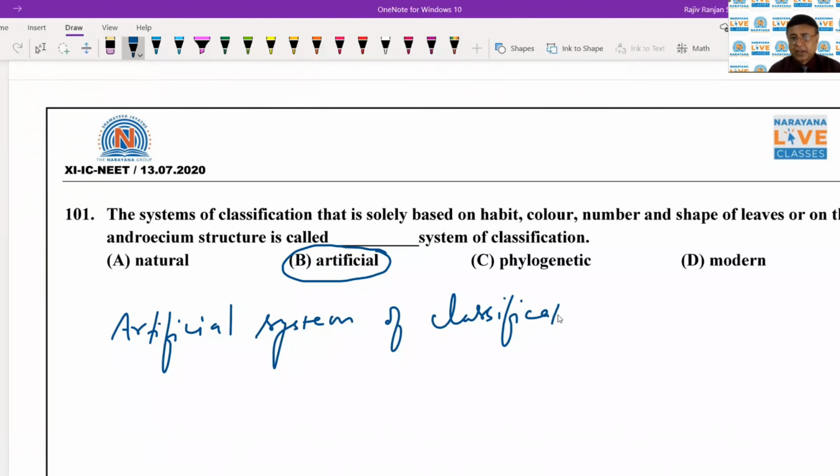It is a classification that is least informative, that just takes into account a few characters, just 1 or 2 characters. Okay, so here we see that it is the characters of some leaves and the character of endoecium. So just a few characters are taken into account, and the classification is done on their basis. And this is why this system of classification is least informative and it is least logical.